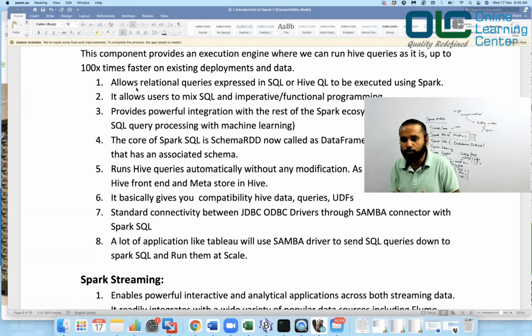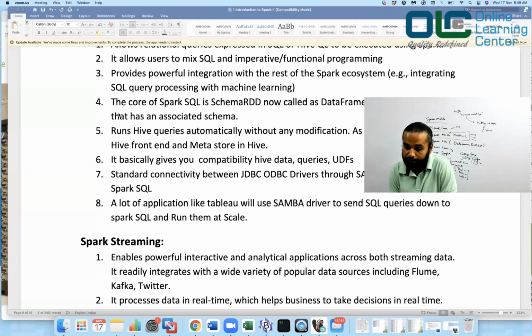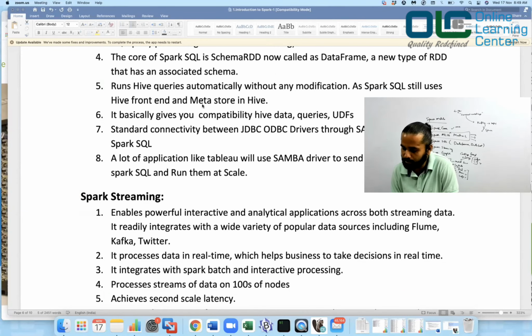So there is a chance that you want to do something on Spark Core, something on Spark SQL, and then mix them together and write some functional style of code. So you can mix them like they are a single unit altogether. Okay. Third, it provides a powerful integration with the rest of the Spark ecosystem, that is, integrating SQL query processing with machine learning. You can also write some machine learning jobs and execute them using Spark SQL queries as well. Okay, so all these things can be done. We will definitely not be talking anything related to machine learning, as it is completely out of the scope of the course. The core of Spark SQL is the SchemaRDD.